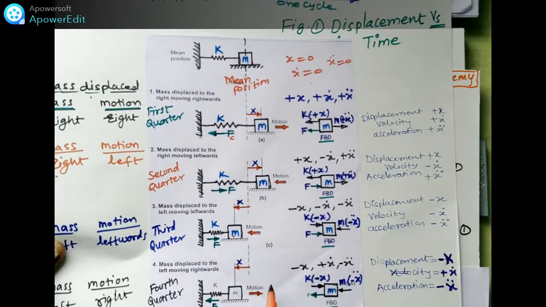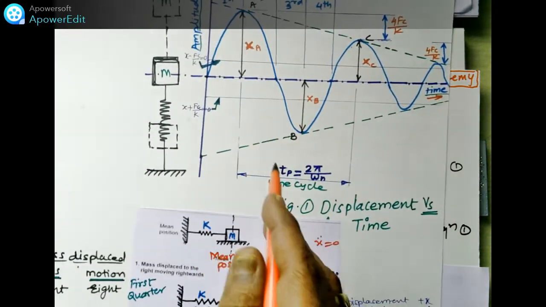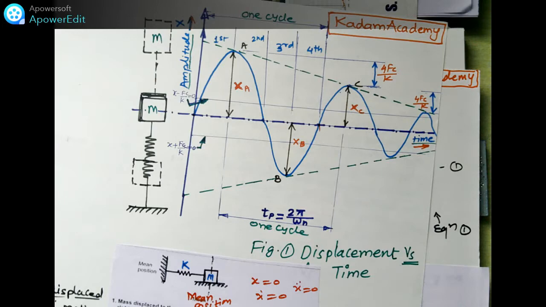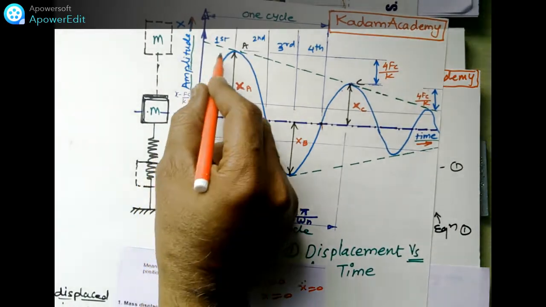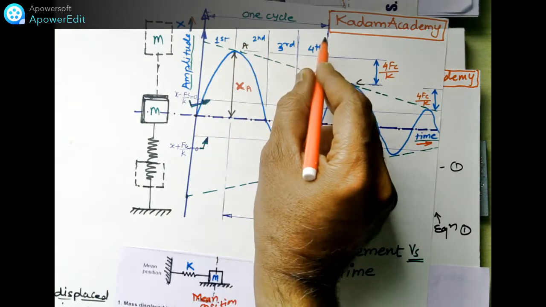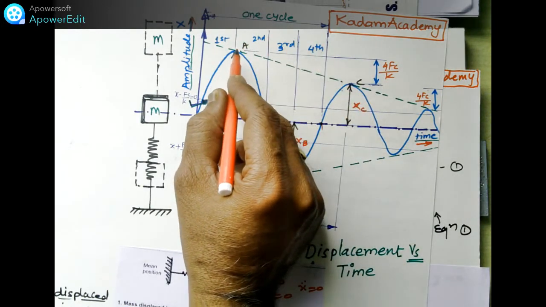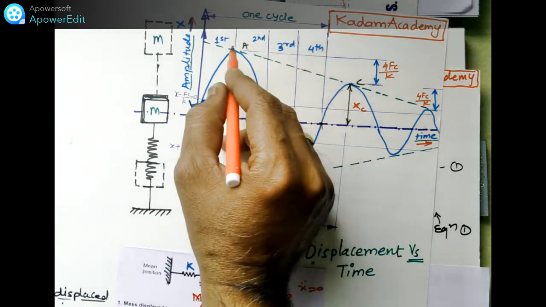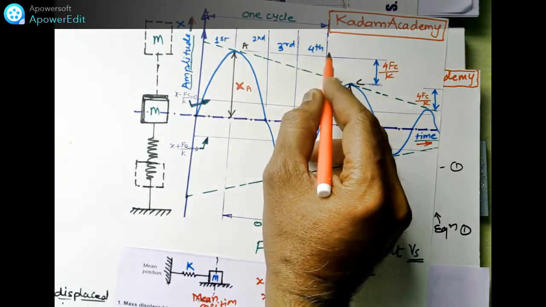Like this, one cycle is completed. From here to here is one cycle, and equally we have drawn the lines and shown the first quadrant, second quadrant, third quadrant and fourth quadrant.